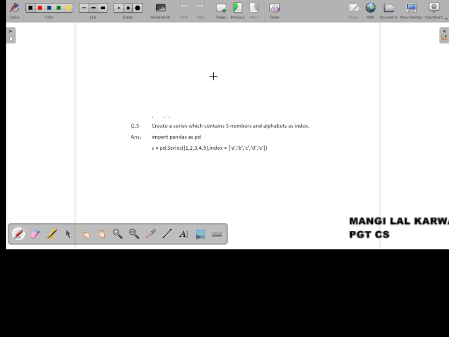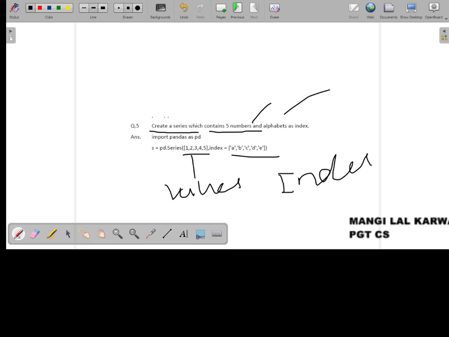Next is question 5. Create a series which contains 5 numbers and alphabets as index. See, these are the 5 numbers, the values of this series, and these are the indexes. Such a type of index we cannot give for a list. A list will always have a numeric index starting from 0, 1, 2.